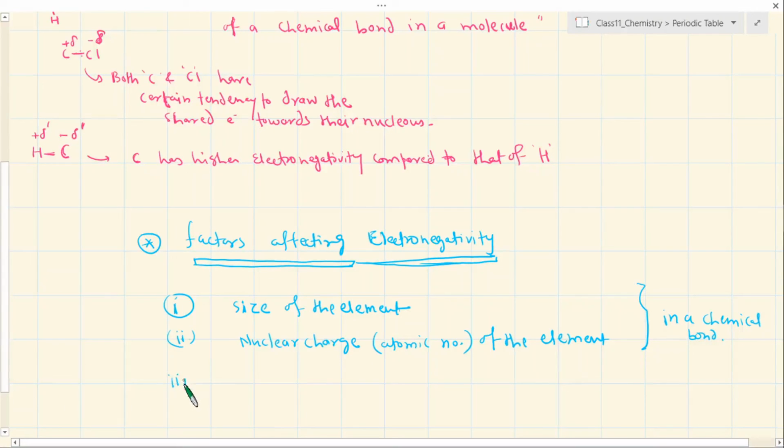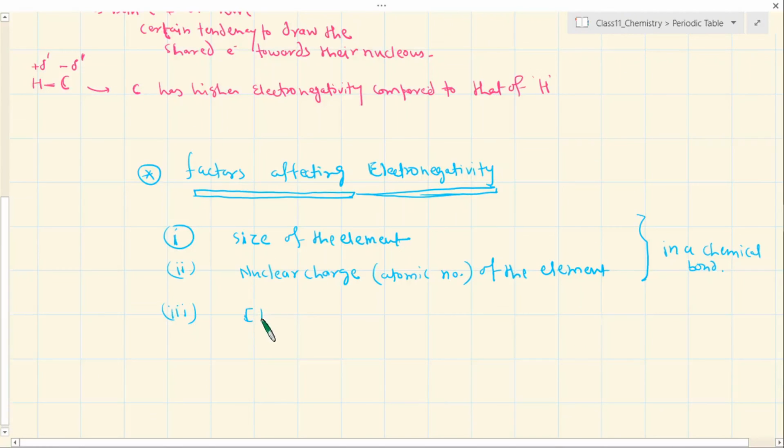Another important factor is that the electronegativity value of an element in a chemical bond is directly proportional to the sum of ionization energy plus electron affinity.